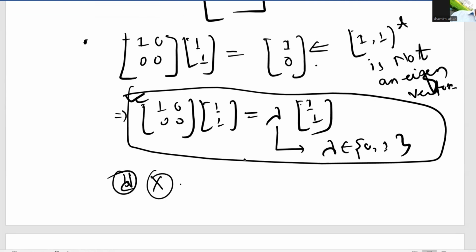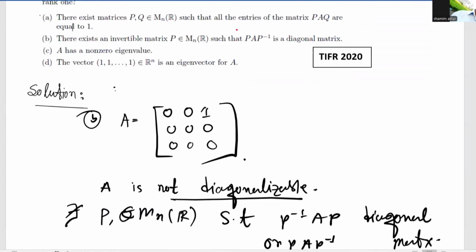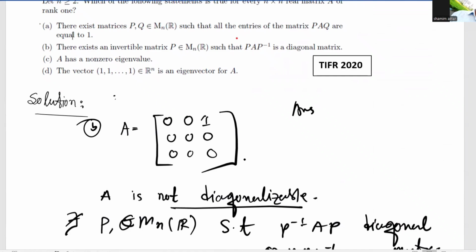Now the answer to the question is A. Now, the proof. How to prove option A?